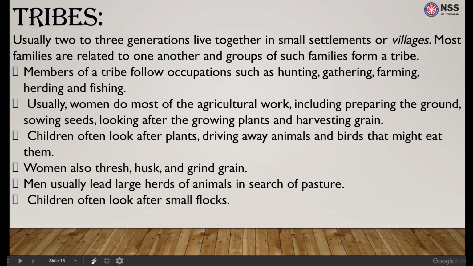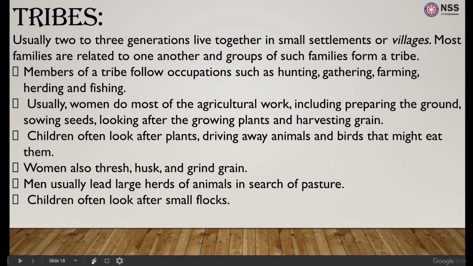Even in those days, women did most of the agricultural work, including preparing the ground, sowing seeds, looking after the plants, and harvesting, while the children helped them look after the plants, driving away pests, animals, and birds that might eat them. Women also thresh, husk, and grind grain.